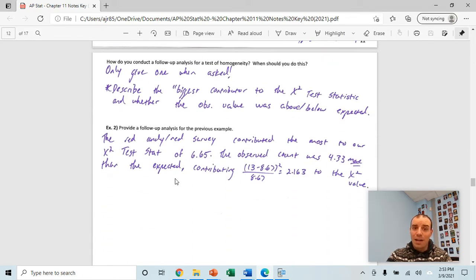Sometimes you're asked to run a follow-up test or follow-up analysis for a test of homogeneity. Only do this when asked. When you're asked to run a follow-up analysis, you want to describe the biggest contributor to your chi-squared test statistic and state whether the observed was above or below the expected value. Only do this when they ask you to, and we'll look at that in the example that follows.